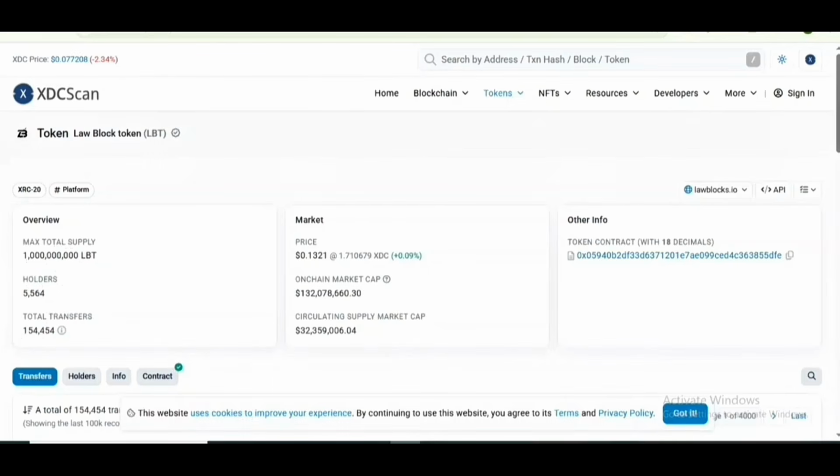LawBlock AI is offering an amazing offer for the next 4,500 users. LawBlock AI is giving its services free for the next 3 months. So dear viewers, this is big news. 3 months free service for the next 4,500 users.